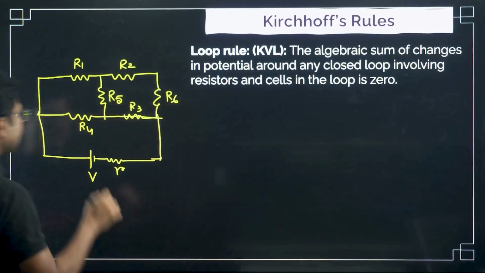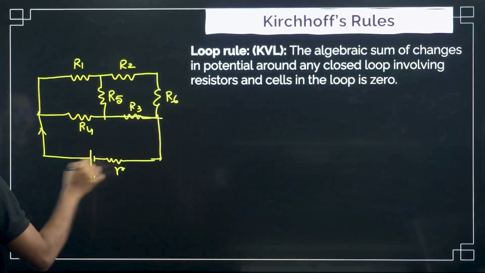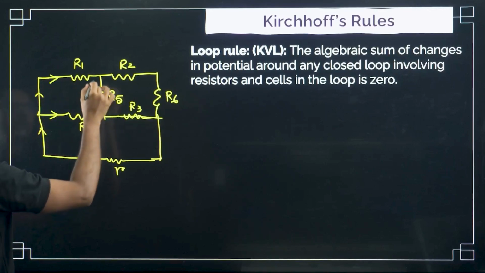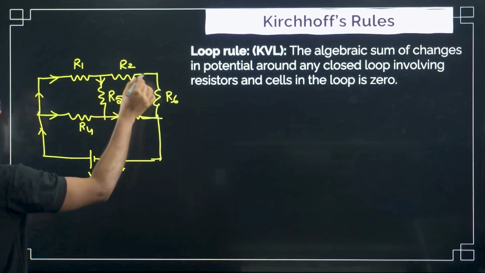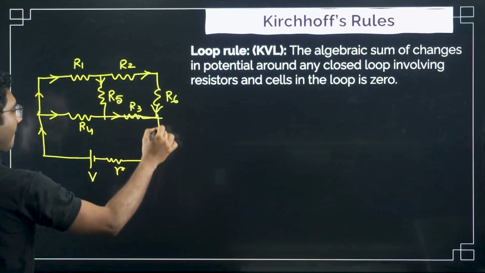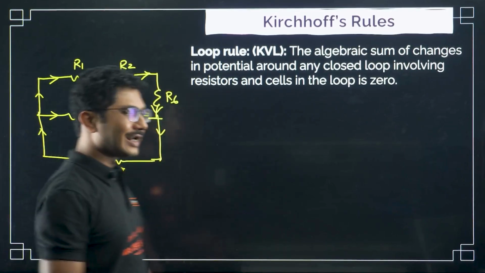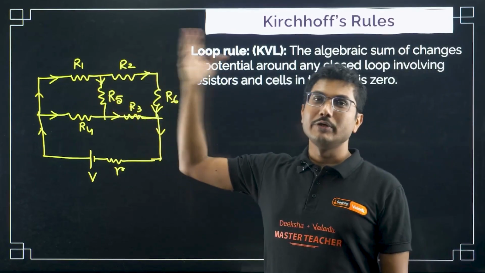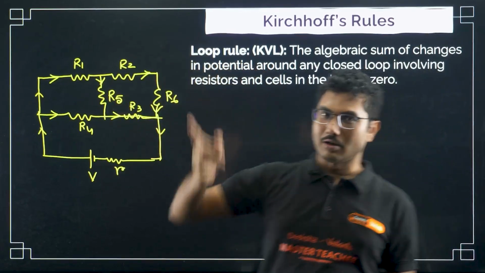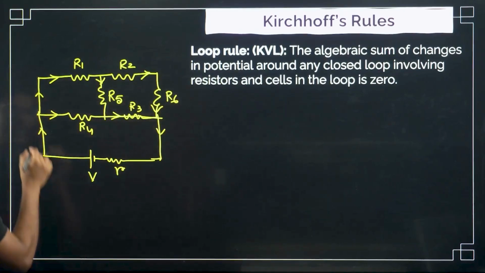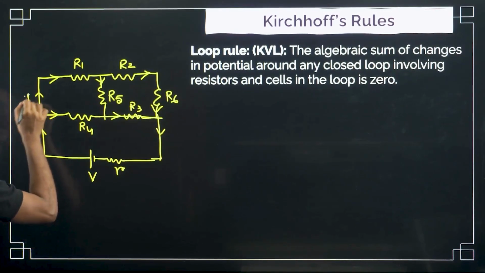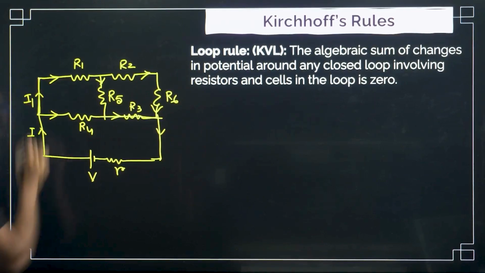Now you can see that this battery or cell will send some current in this direction. For finding the current in such a circuit, we will use Kirchhoff's current law. For example, say current I is passing through here, and say current I1 is going in this direction.